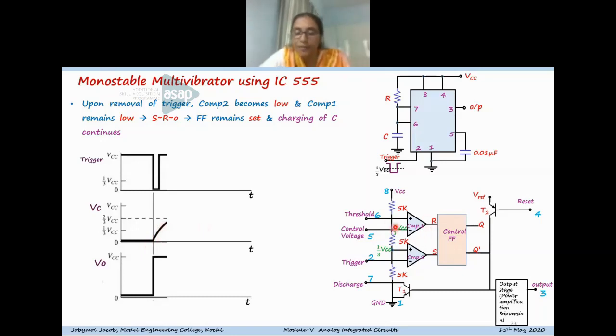Since the capacitor voltage has not reached the threshold level, the threshold input also has a lower potential, so R is also remaining in the low state. So S equal to R equal to 0. The flip-flop remains in the previous condition, that is the output high condition, so the transistor T1 is off, so the capacitor can continue its charging. So the charging of C continues.